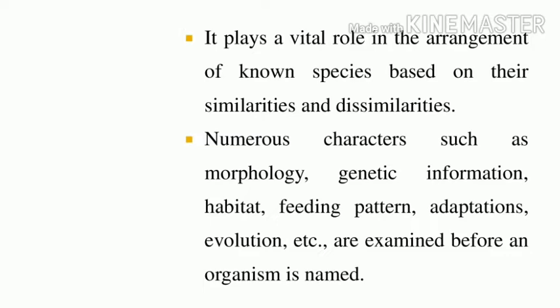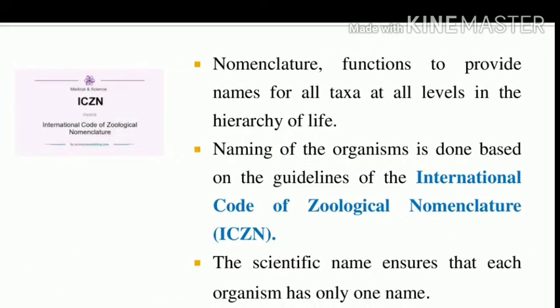How do they give a name? What are the basic characters? Morphology, genetic information, habitat, feeding pattern, adaptations, and evolution. These are the characters examined to give a name to organisms. Can you understand? What is the function of nomenclature? The function is to provide names for all taxa at all levels in the hierarchy of life.